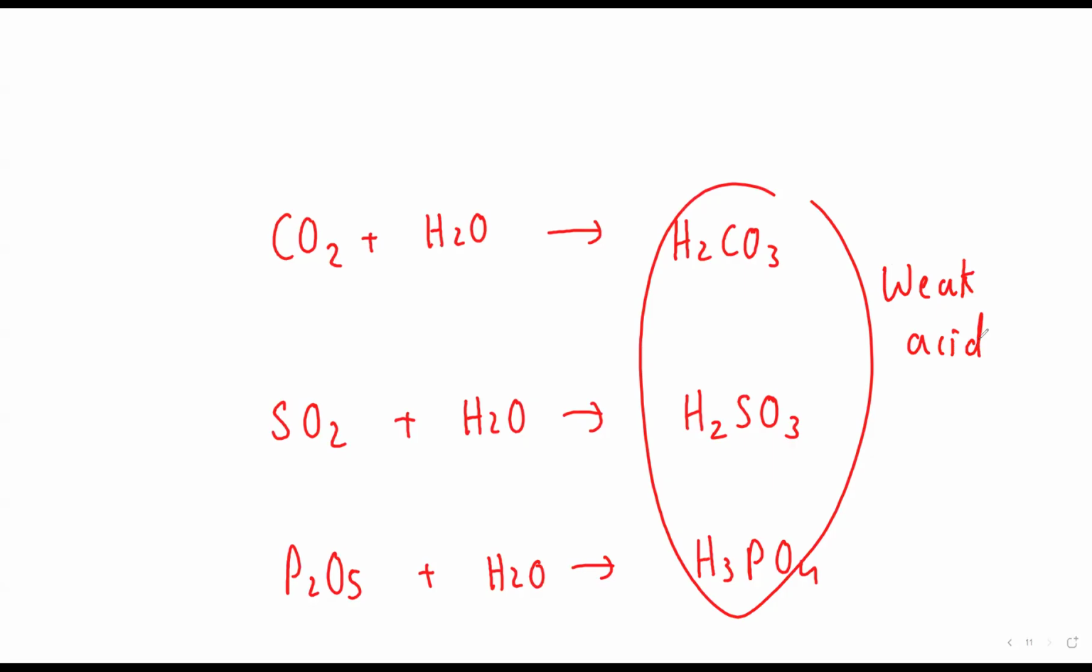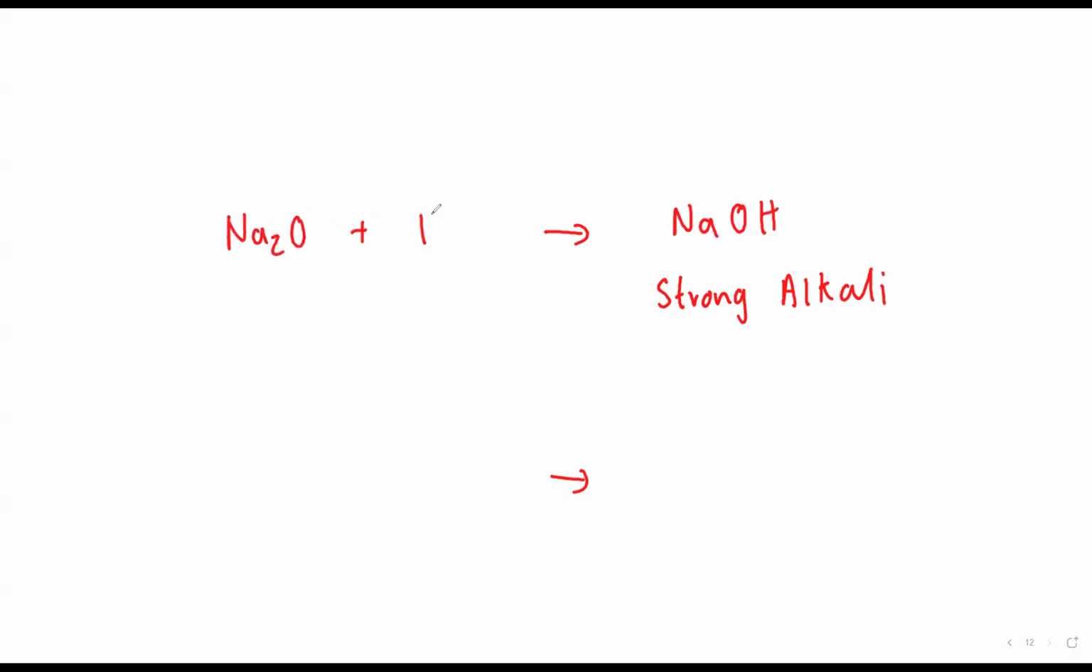Now suppose I tell you, write a combination reaction which gives you a strong alkali. Who is a strong alkali? Alkali means a water soluble base. So who is a water soluble base? Tell me, beta. We have done it, na? NaOH. So how will you get NaOH, a strong alkali? So what do you have to do, beta? Take its oxide and dissolve in water. You get a strong alkali.